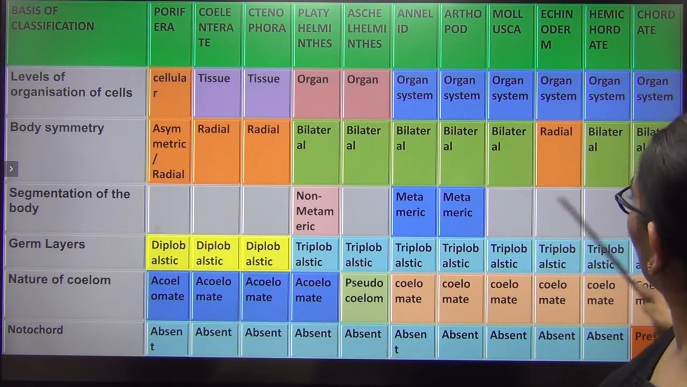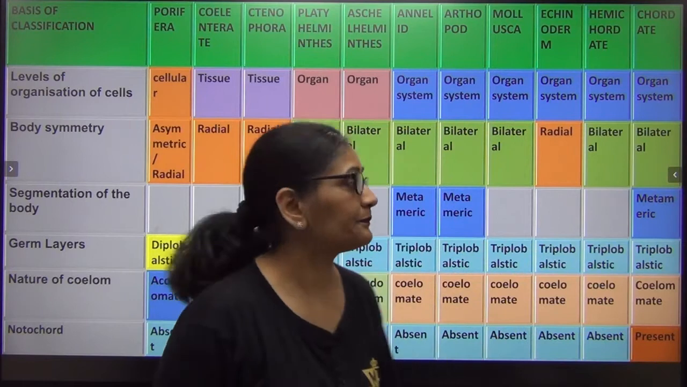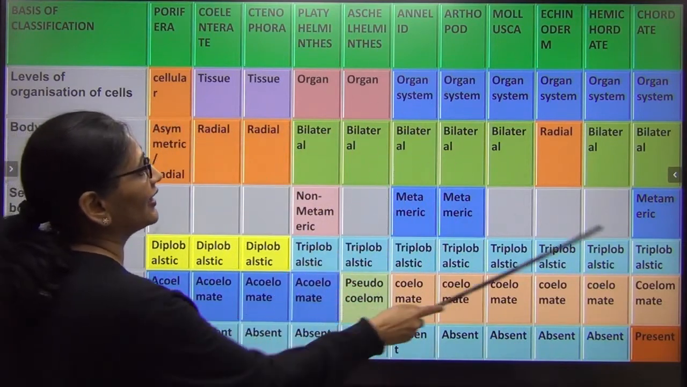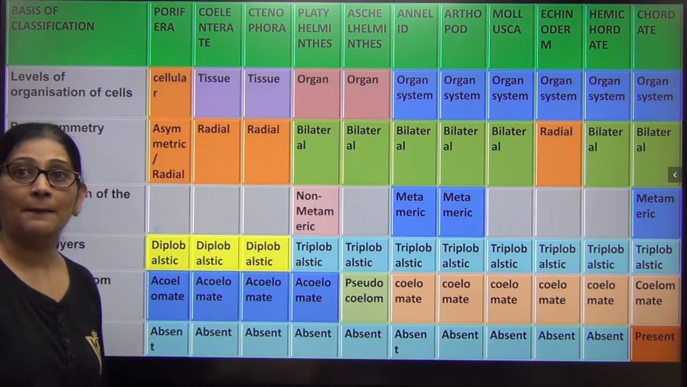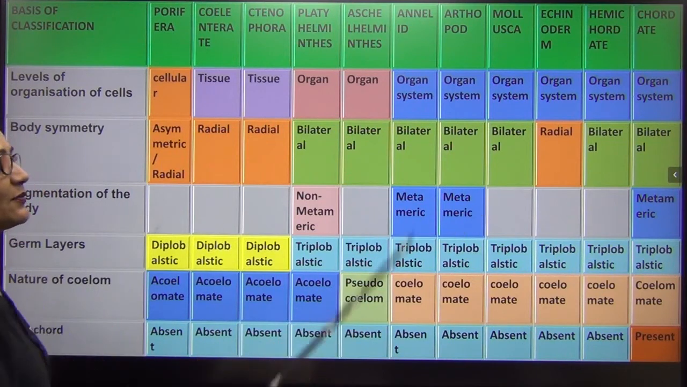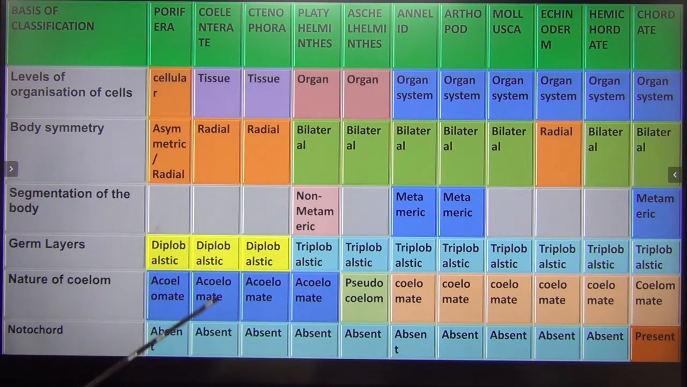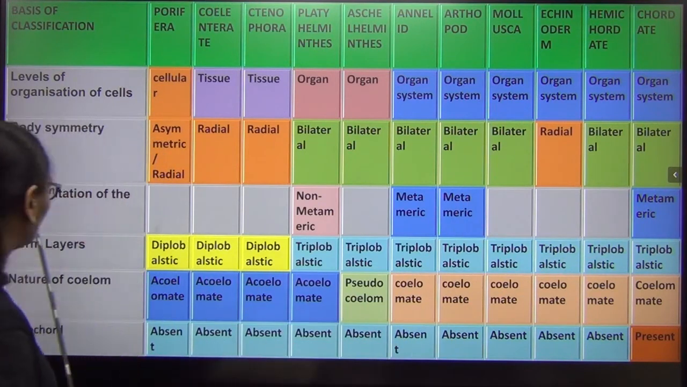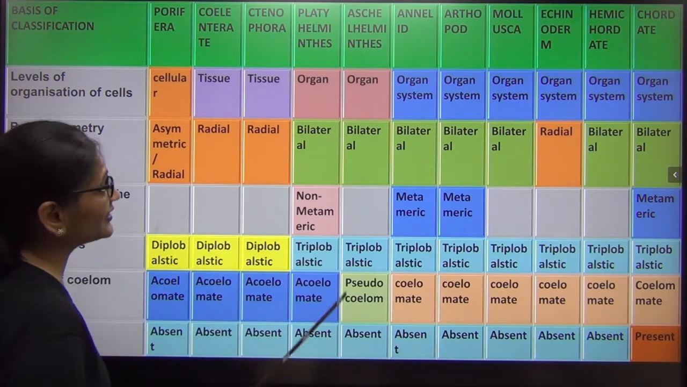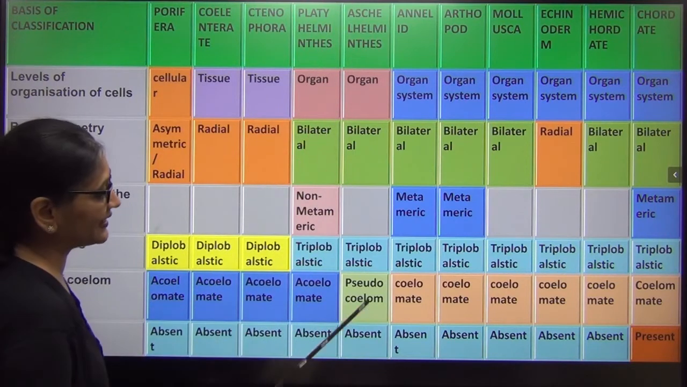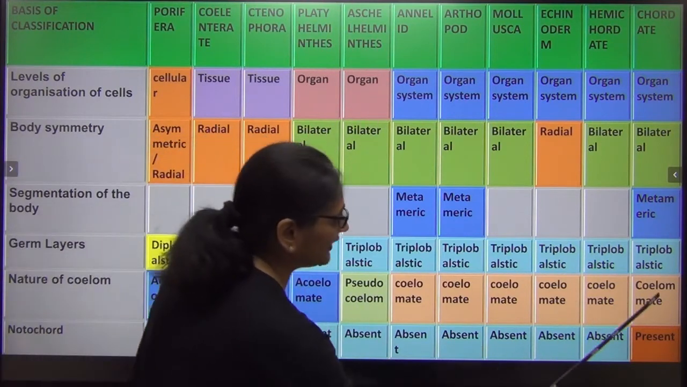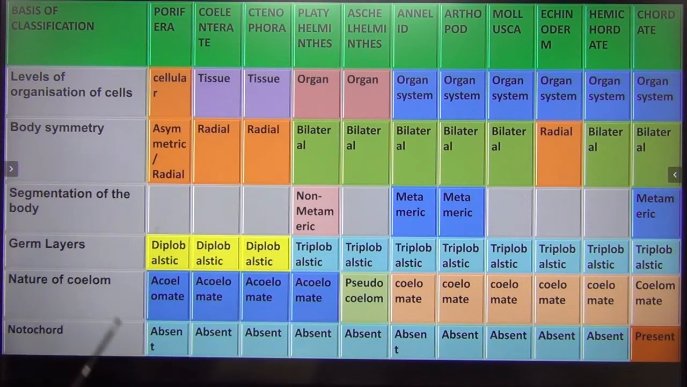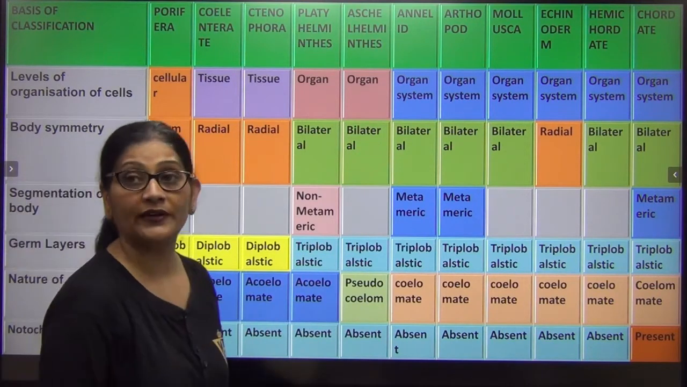These three are metameric: annelid, arthropod and chordate are metamerically segmented. All others have unsegmented bodies. Next, germ layer: it is diploblastic till here, triploblastic till the end. Nature of coelom: acoelomate till platyhelminth, aschelminth it is pseudocoelomate, annelid to the end they are all coelomates. Notochord is present only in chordates.